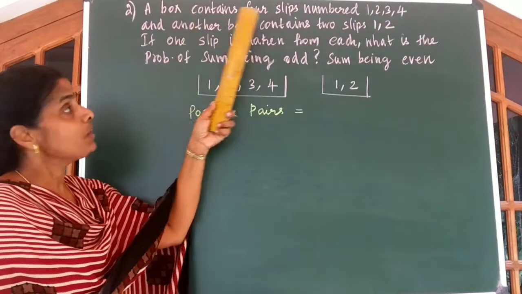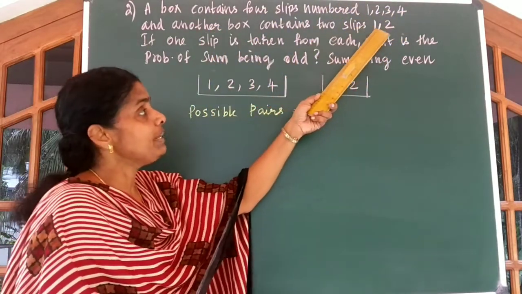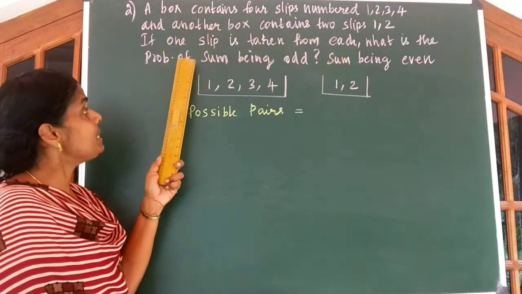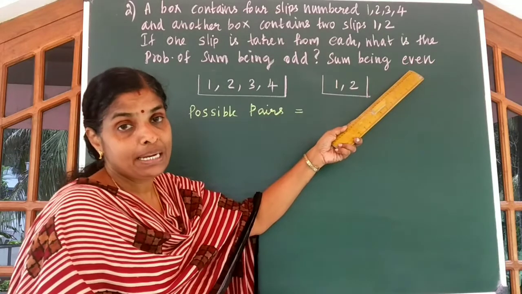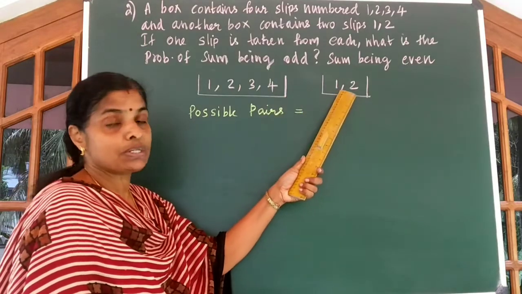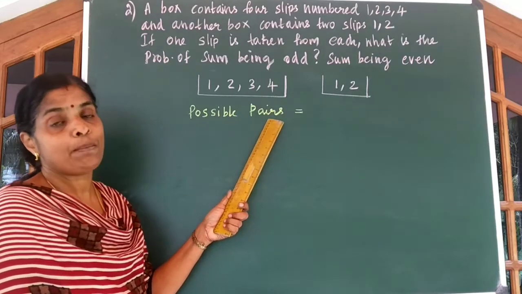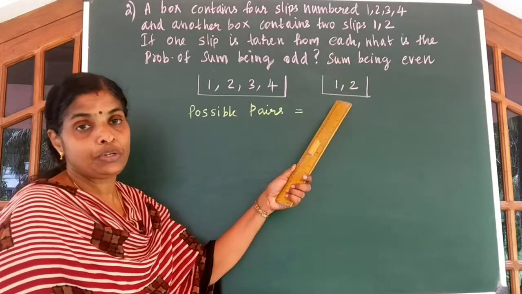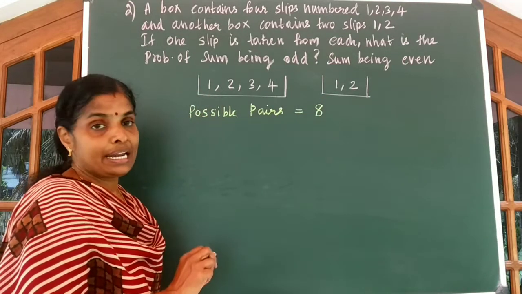A box contains 4 slips numbered 1, 2, 3, 4. Another box contains 2 slips numbered 1 and 2. If one slip is taken from each box, what is the probability of the sum being odd? And the second part, the probability of the sum being even. The first box contains 4 numbers, the second box contains 2 numbers. So as we said before, possible pairs: to get the possible pairs, you multiply this number with this number. 4 into 2 gives you 8. So there are 8 possible ways to arrange the numbers.